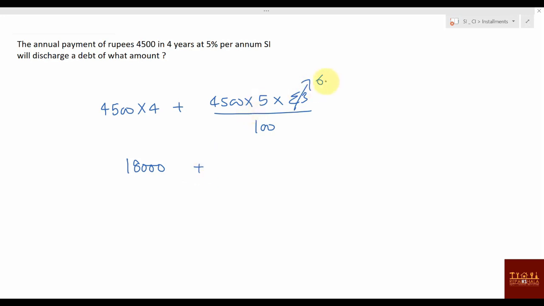And plus this will be, 2020 gone, so this is 30. So 45 into 30, like I said, 90 and 135, 1350 plus 18,000, or you can say 19,350. This will be your debt. If you pay installments, it will be reduced. If you don't pay installments, you have to pay this much. Right?